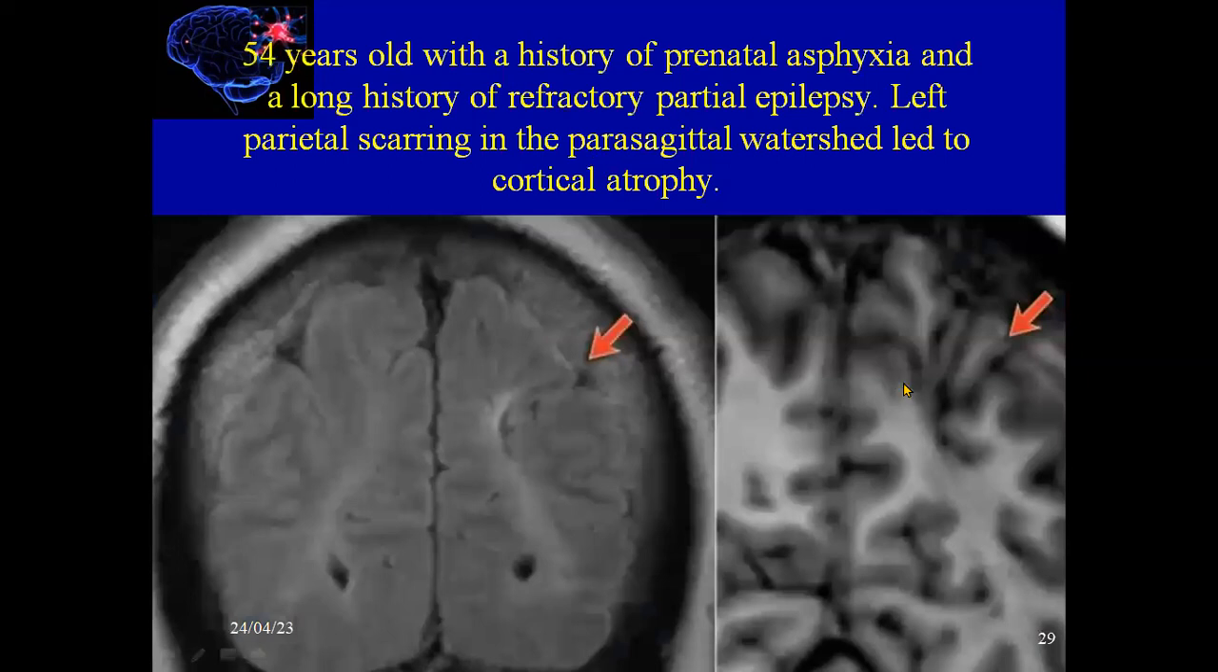This is a 54-year-old man who had perinatal asphyxia as a child and a long history of refractory partial epilepsy. As we see here, a left parietal scar in the parasagittal watershed led to cortical atrophy. The gyri have a mushroom shape, which indicates scarring in this area.